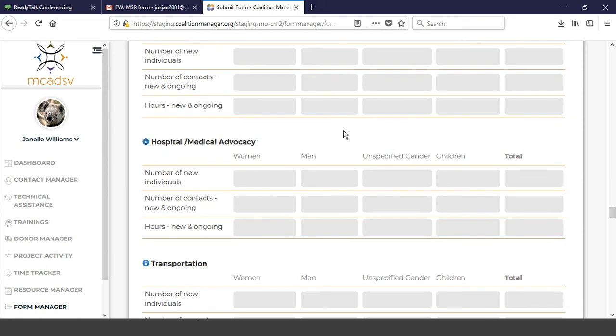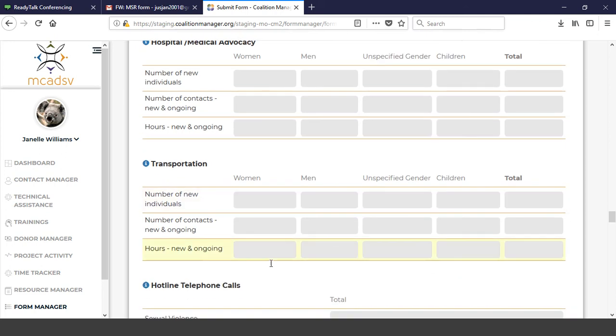Hospital medical advocacy, the change in that, again, is the number of new individuals. So again, the person receiving that service for the first time will be counted one time under new individuals, but continue to count, as you have been, the number of contacts, new and ongoing, and the number of hours new and ongoing. All right, and then we come to transportation.